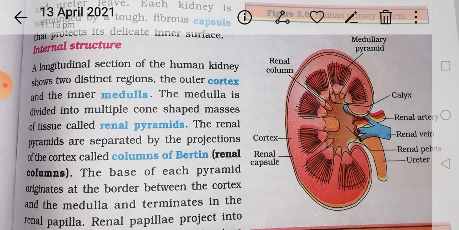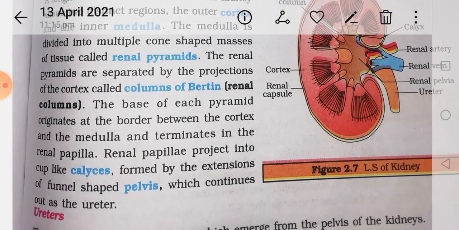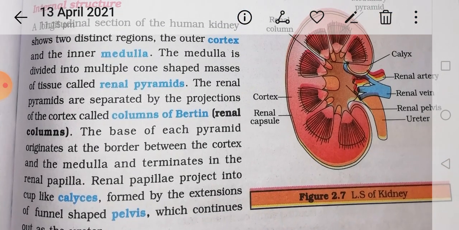So, the outer part is the cortex and the inner part is the medulla, which is divided into multiple cone-shaped masses known as renal pyramids. Renal pyramids are also separated by projections known as columns of Bertin, or renal columns. It mainly originates at the border between the cortex and the medulla and terminates in the renal papilla. Okay, is it clear?